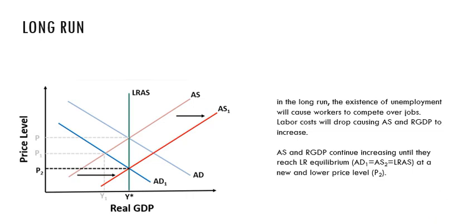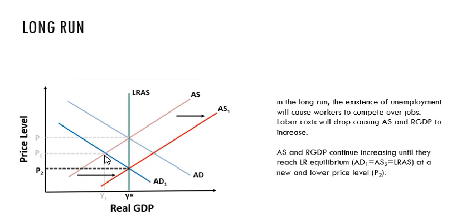So in the long run, if we have that decrease in aggregate demand, say the government spends less or interest rates go up or consumer confidence decreases. So if we start right here, this point where the AS curve and AD intersect and the LRAS curve, the long run aggregate supply curve, and we have this decrease in aggregate demand. So it shifts here to the left.